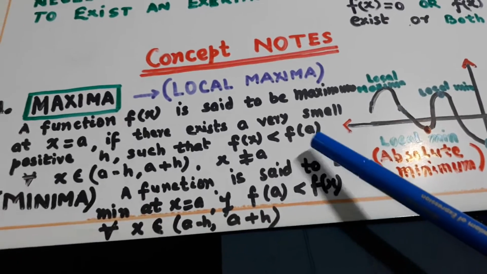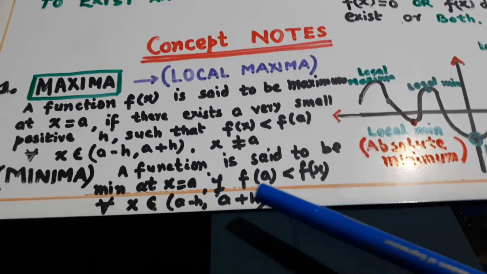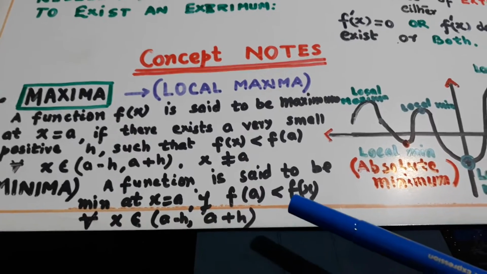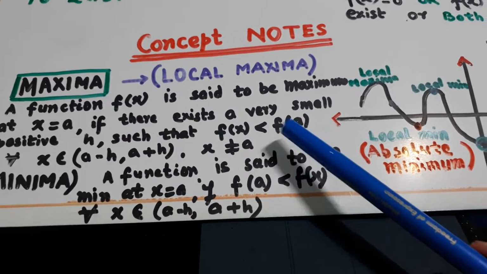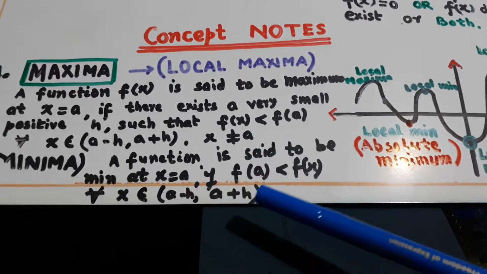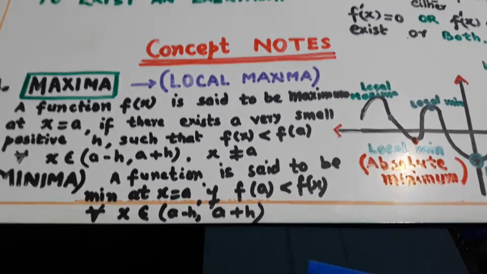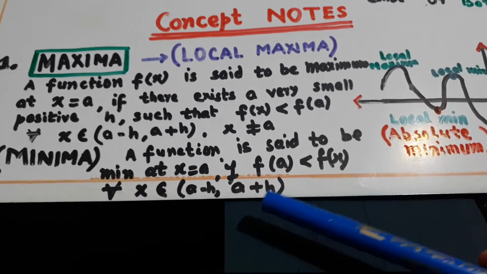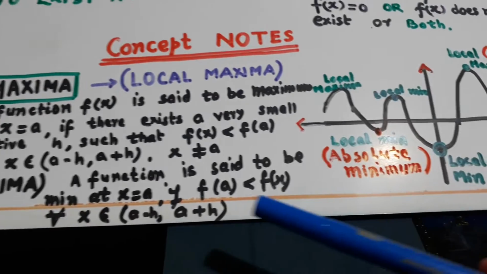Similarly, a function is said to be minimum at x is equal to a if f(a) is less than f(x). Here f(a) is less than f(x) in the neighborhood of a, that is a minus h and a plus h. In this interval, this is the minimum.